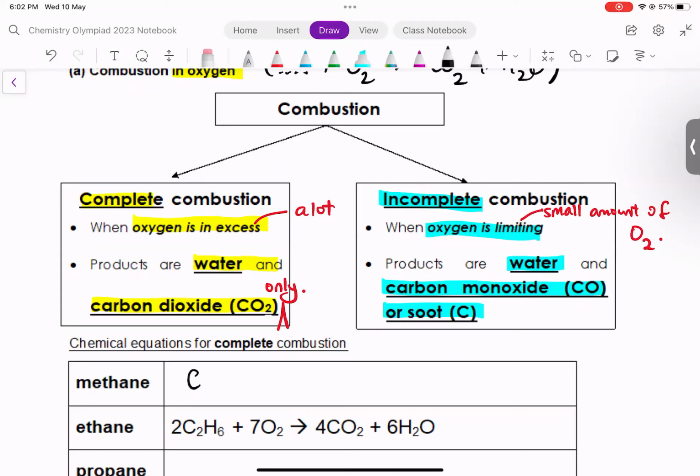So the idea is you need to know CH4 plus O2 is complete, so it forms CO2 and H2O. Obviously, this equation is not yet balanced. You must count the number of carbon. 1 carbon on each side. So carbon is all right, it's balanced. However, next you look at hydrogen. I have 4 hydrogens on the left, only 2 on the right. Therefore, I need 2 H2O to balance this equation.